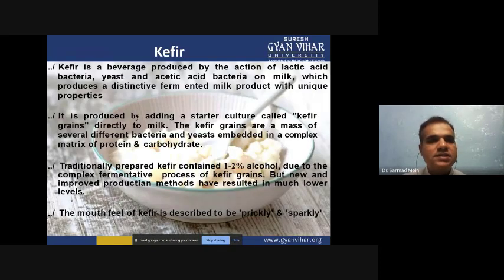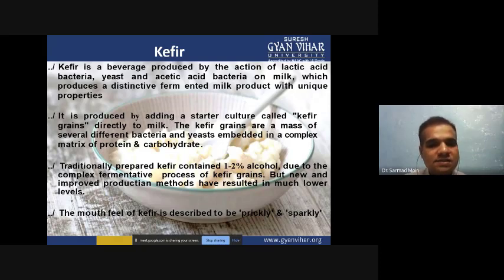Now the next product is kefir. Kefir is a beverage produced by the action of lactic acid bacteria, yeast, and acetic acid bacteria on milk, which produces a distinctive firm and fermented milk product with unique properties. It is produced by adding a starter culture called kefir grain, and these kefir grains are added directly to the milk.